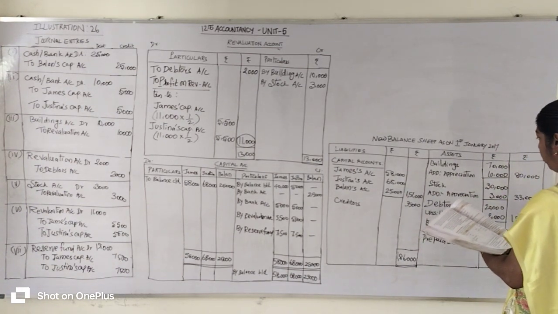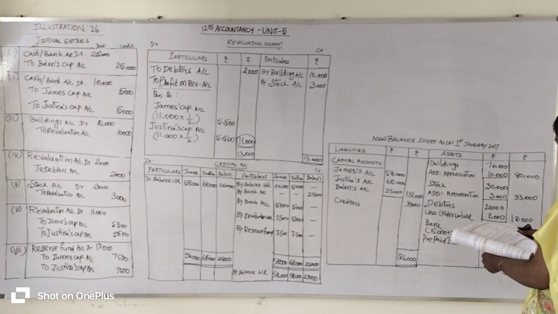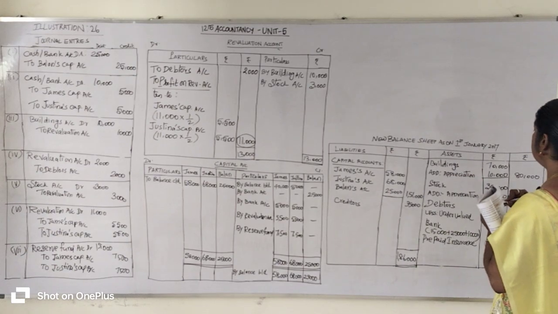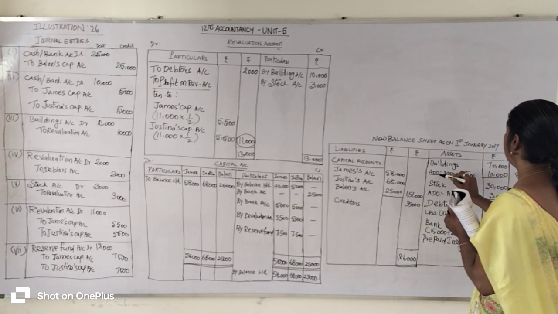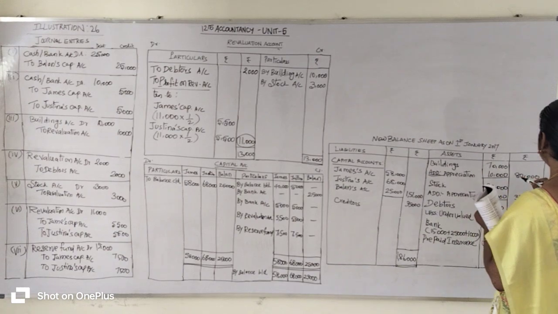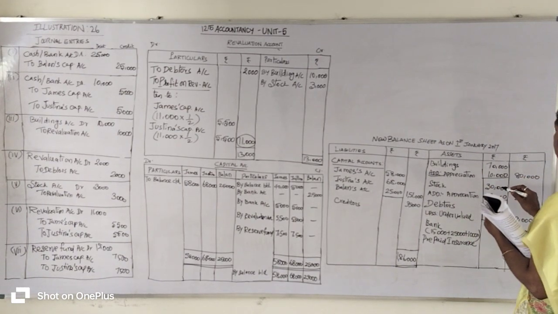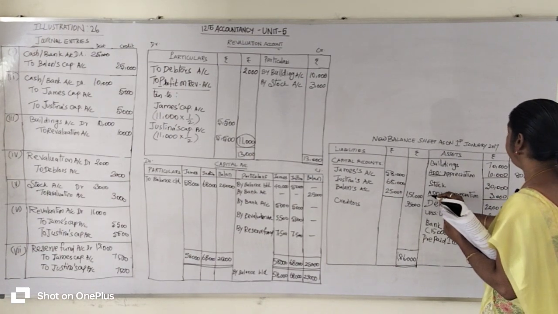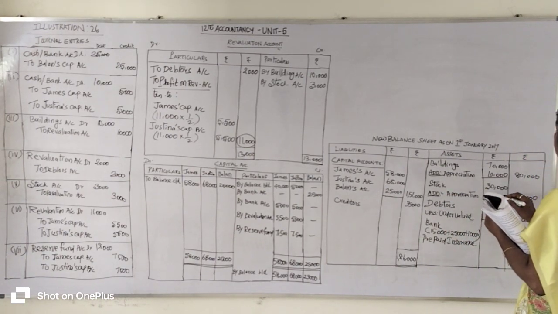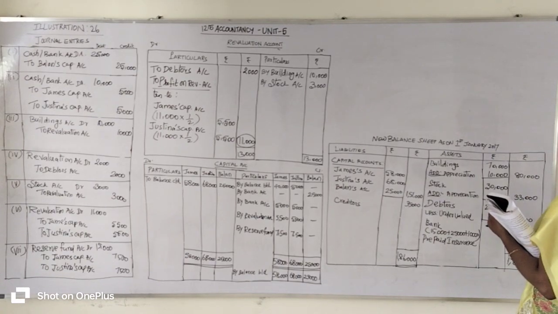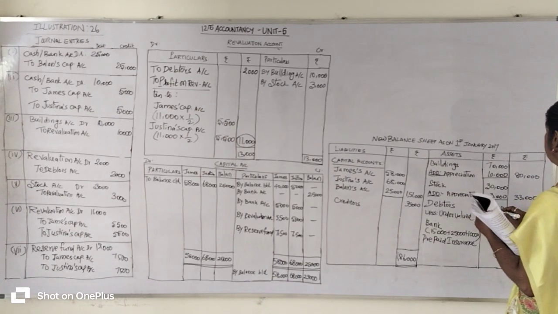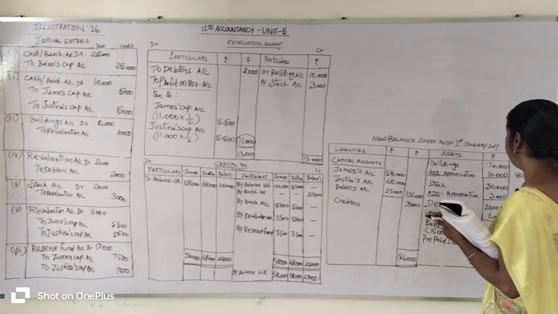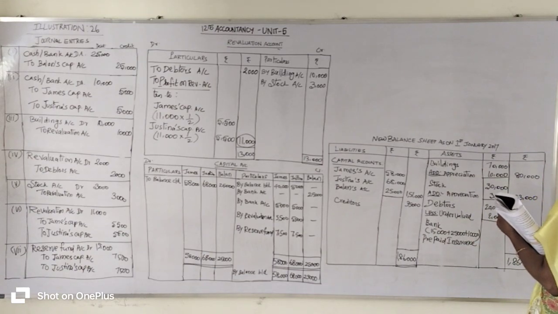Then come to the asset side. As per the question, we are going to enter on the asset side. Okay. So building 70,000. With building, we are going to add 10,000 rupees. With building 70,000, you will get 80,000 rupees. Stock value 30,000 rupees from the question we entered. Stock value 3,000 rupees appreciated. So 3,000 plus 30,000, you will get 33,000. Debtors value 20,000 rupees entered from the question. We have to subtract debtors 2,000 rupees. After subtracting, you will get 18,000 rupees.